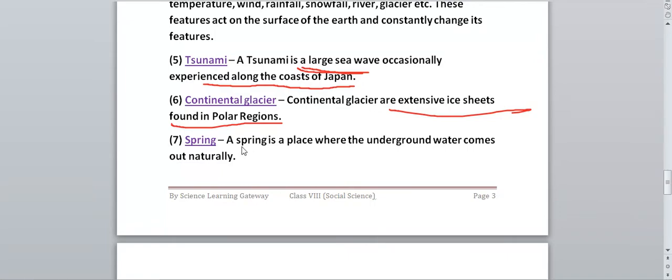Spring. What is spring? Spring is a place where the underground water comes out naturally. Whenever you go to some places and you see the spring, what is that spring? Whenever the underground water comes out naturally without the help of any artificial agent or without the help of man, then that is called spring. So spring is a place where the underground water comes out naturally.